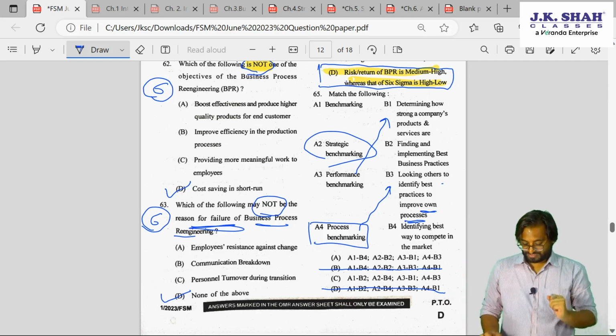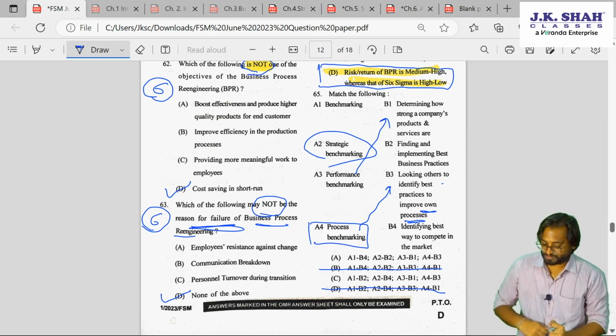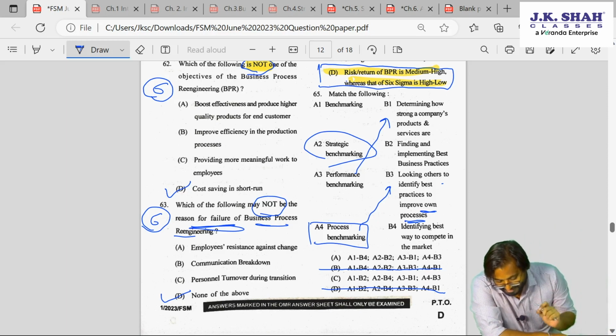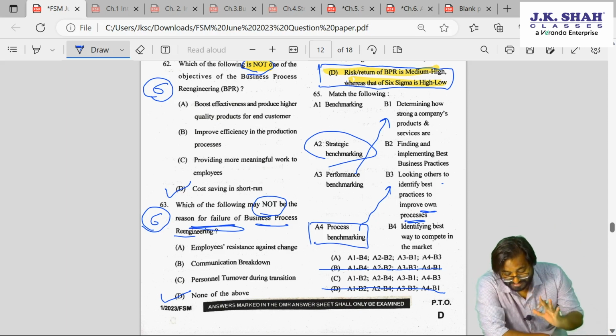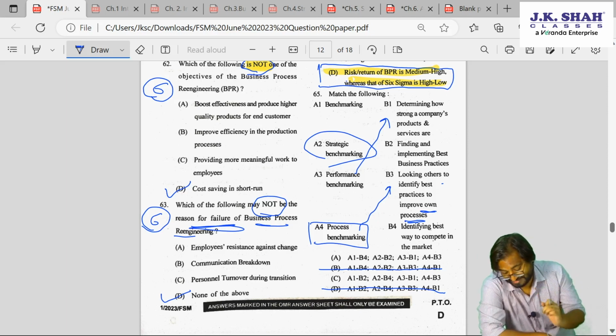Okay. Now let's talk about strategic benchmarking and benchmarking. What is benchmarking? Look at the options. Finding and implementing the best business practices, or identifying the best ways to compete in the market. So what do you think? Benchmarking is finding and implementing the best business practices.